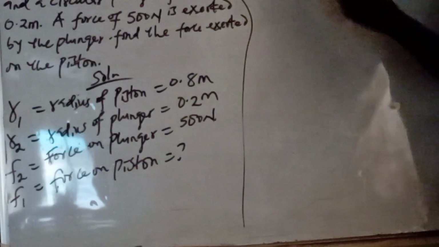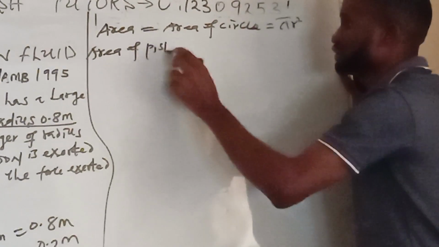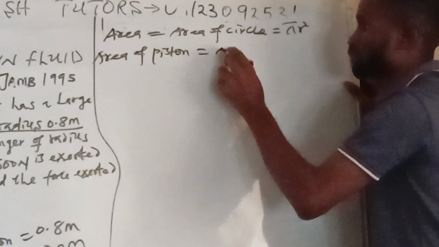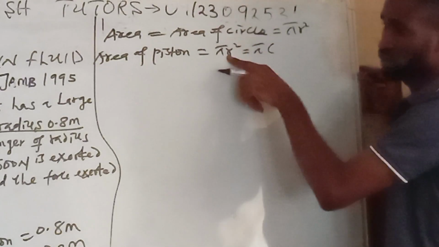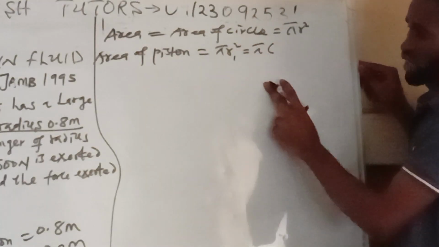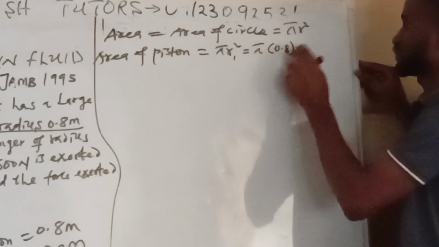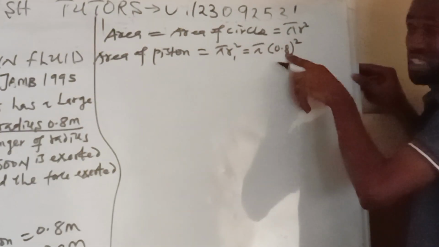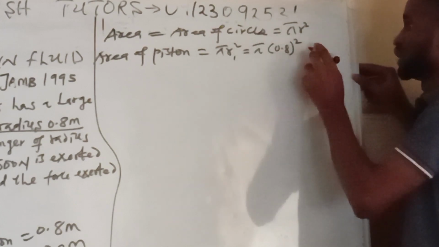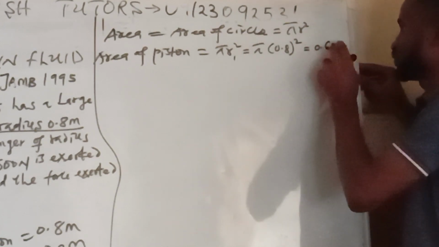So the area of the piston is pi times 0.8 squared, which is 0.64 pi.